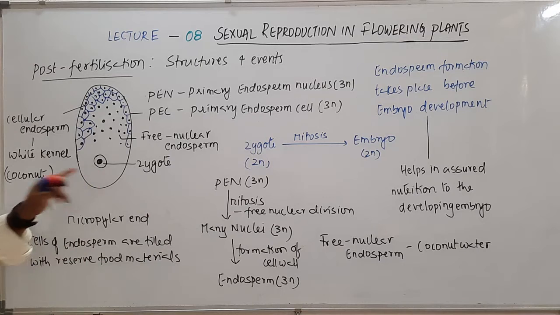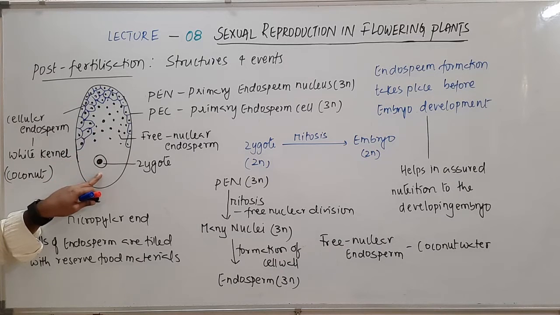So now once a certain amount of endosperm is formed, then the zygote starts dividing, and it will use this endosperm, because this is the nutrition for the zygote developing into embryo. So it will use this endosperm, and it starts dividing and slowly develops into embryo.